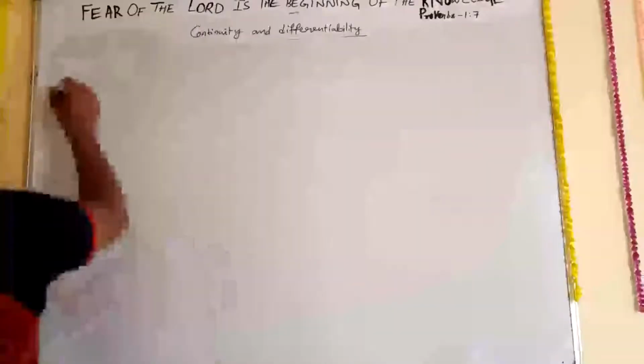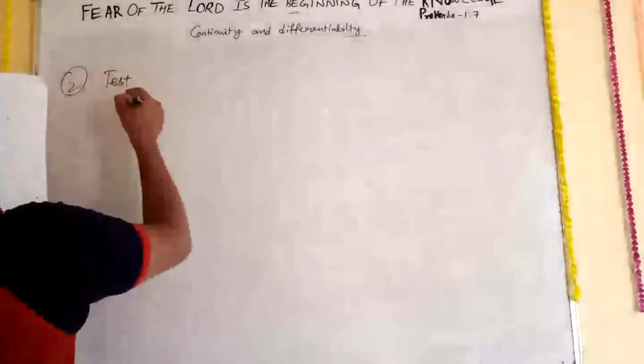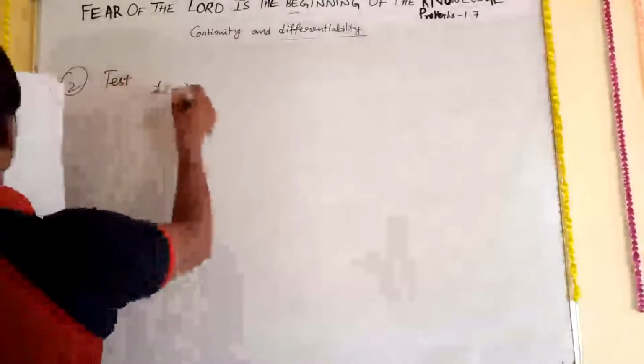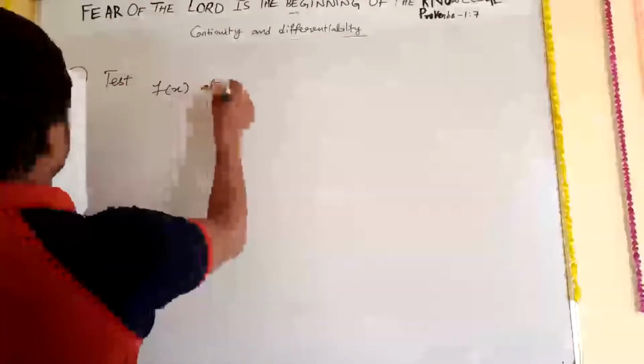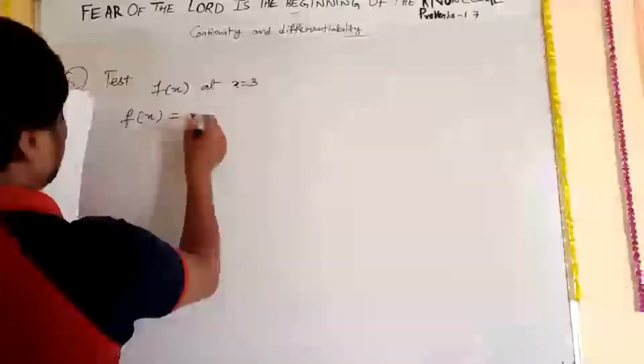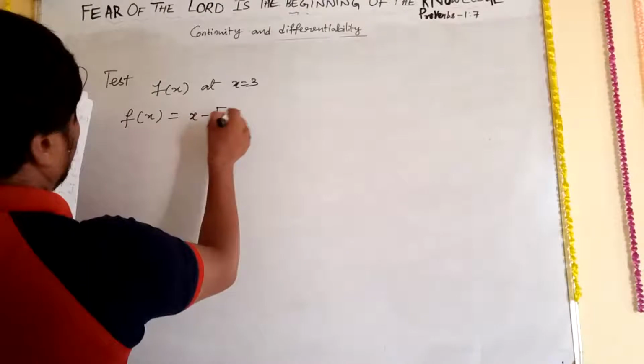Okay. So now we are going to the second one. Test the continuity of f of x at x is equal to 3. f of x is equal to x minus [x].